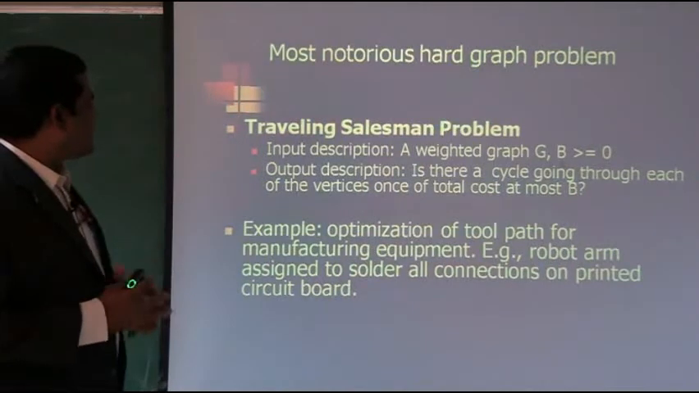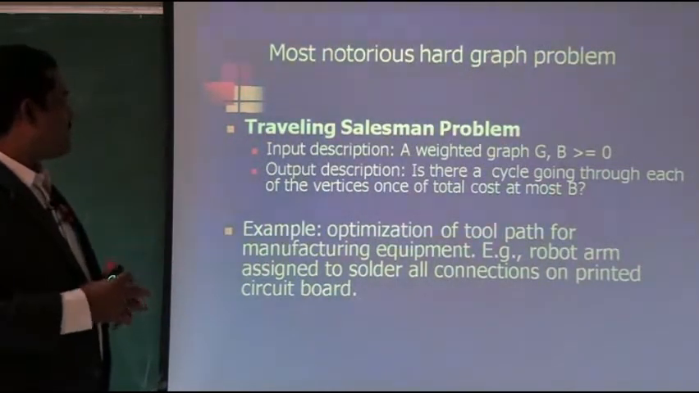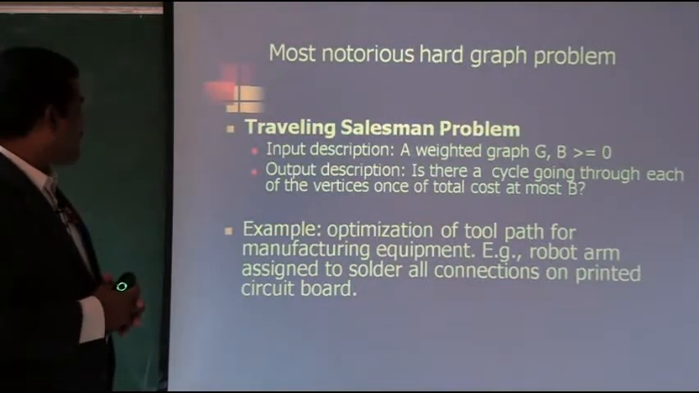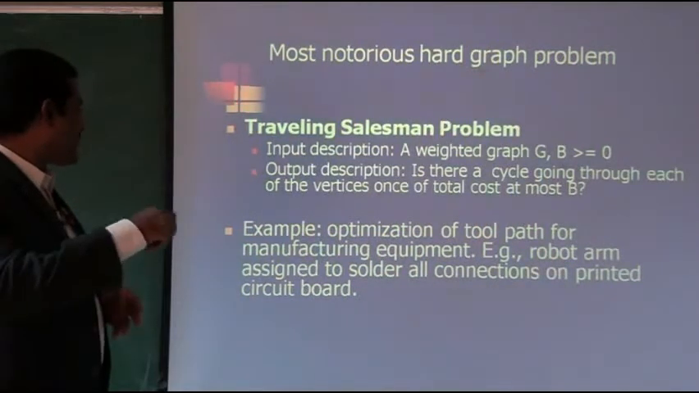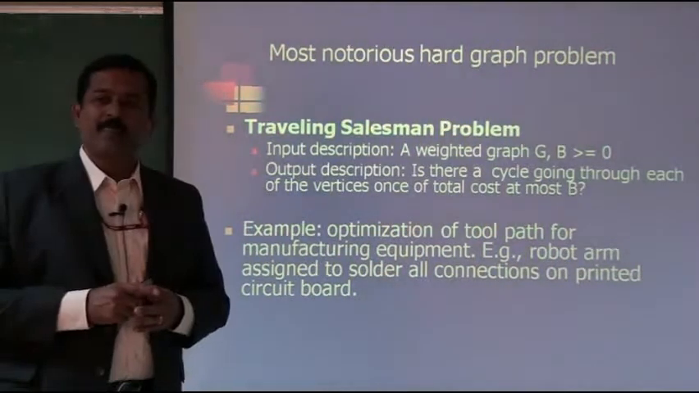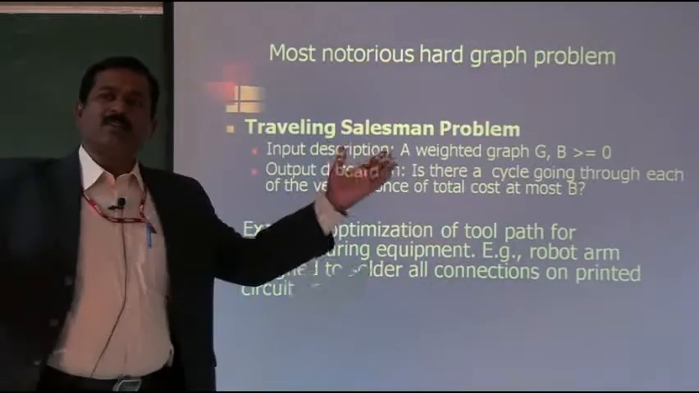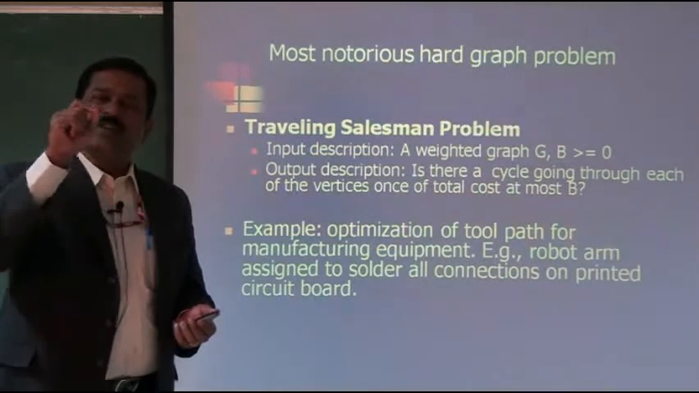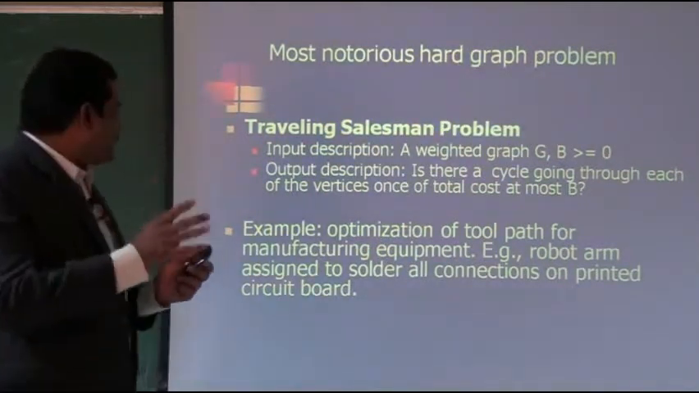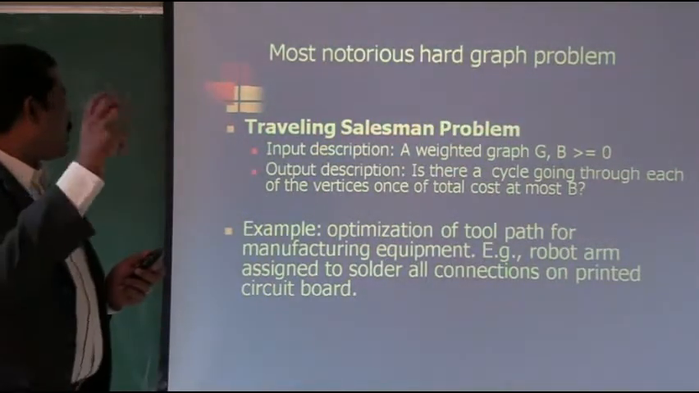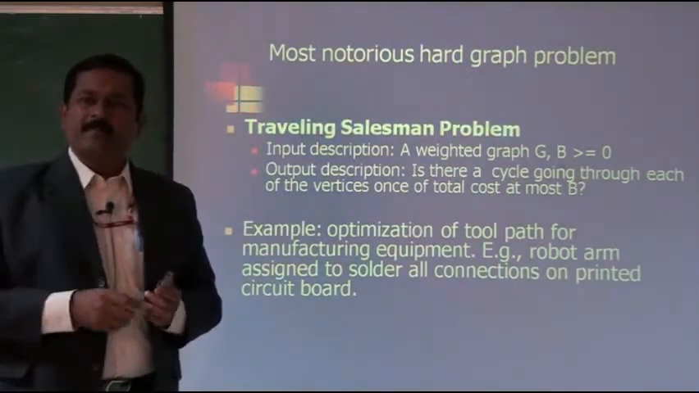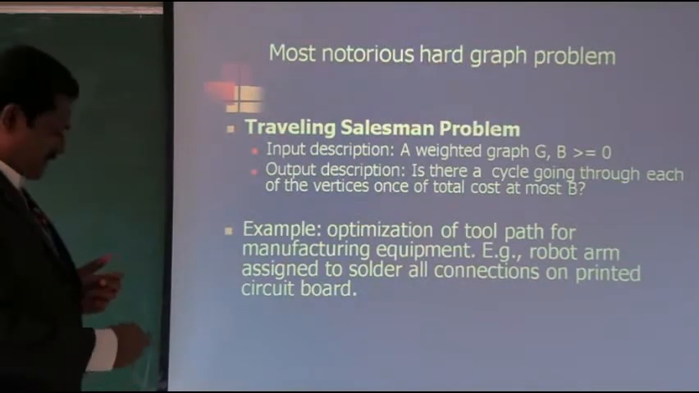Similarly, we can say optimization of tool path for manufacturing equipment is a very important engineering problem. For example, a robot arm assigned to solder all connections on a printed circuit board. On very big circuit boards, a robot will be deployed to do the soldering connections. So how do we optimize this robot arm in such a way that the soldering is done in an optimal way? These are some examples of hard problems.